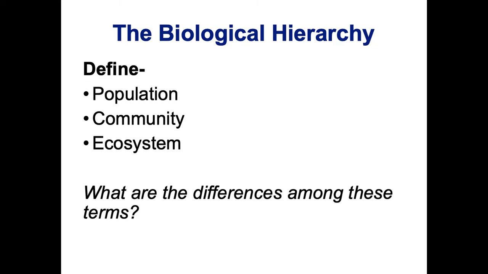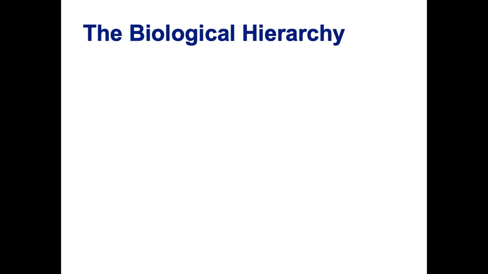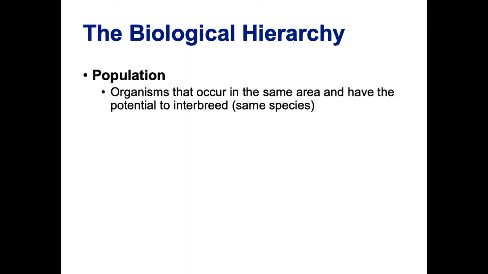So, take a second and think about what you think those terms mean. I know you've all heard them before. And what are the differences among these three different terms? Okay, so what did you come up with? A population is a group of organisms that occur in the same area and have the potential to interbreed.